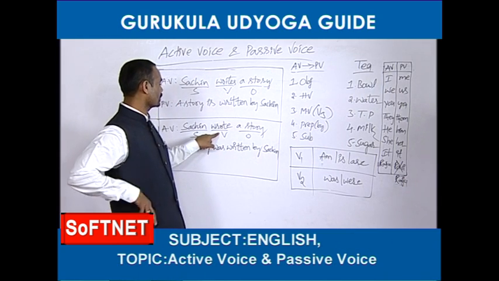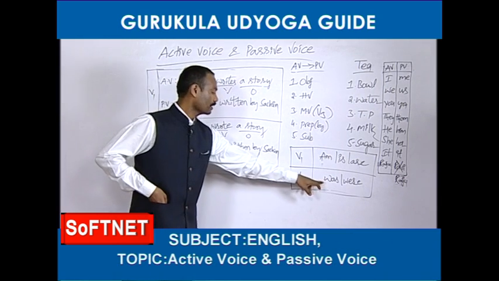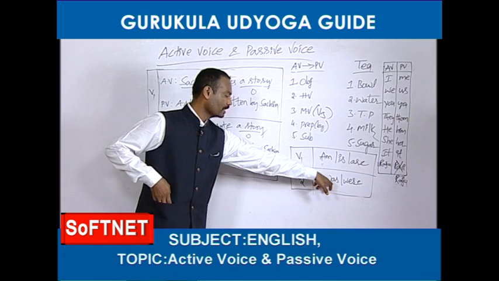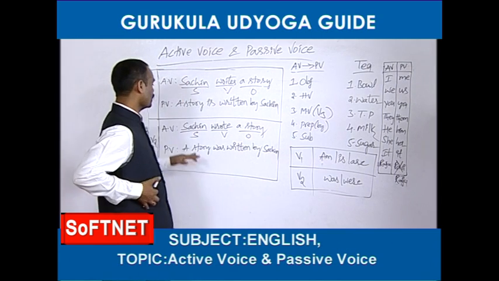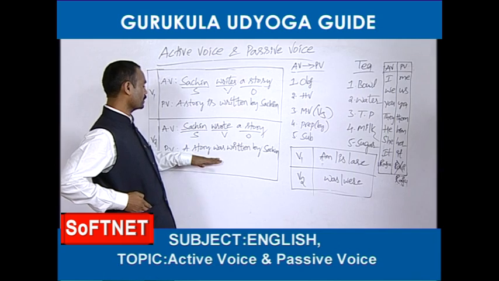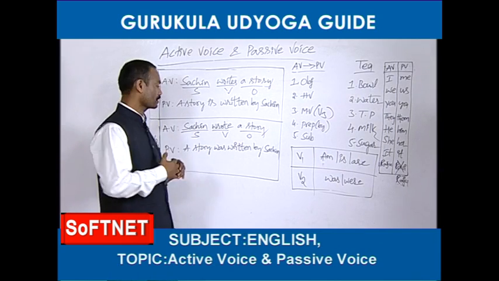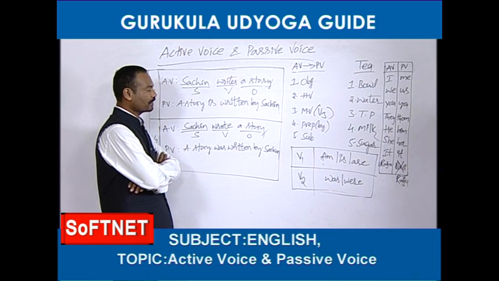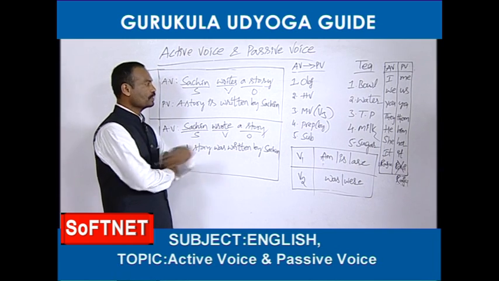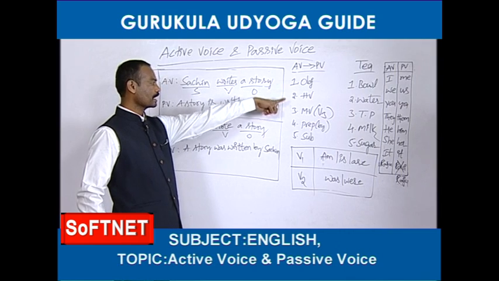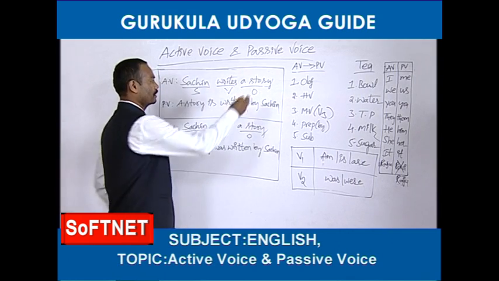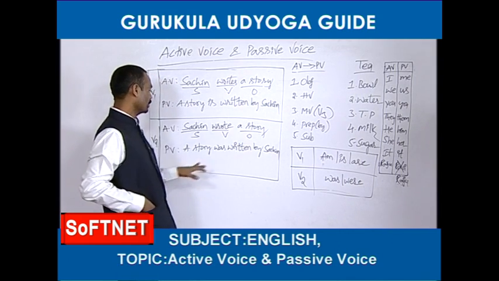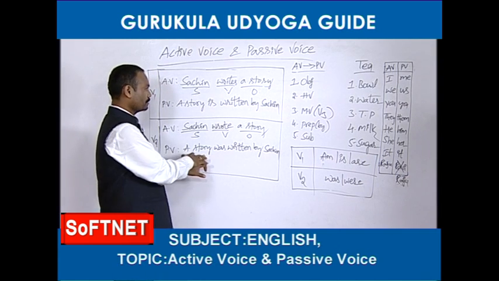When the main verb is in the second form, the be form or helping verb should be taken from that list. That's all. See, this is active voice. Now we are going to change this active voice into passive voice. What items are required for changing an active voice into passive voice? We need the object, next the helping verb, main verb, preposition, subject. Object: a story is the object.